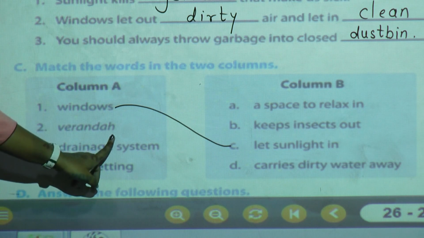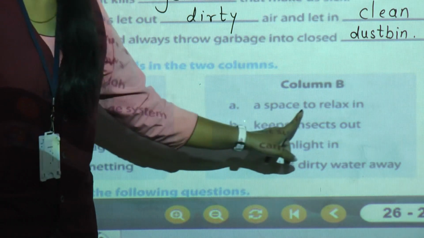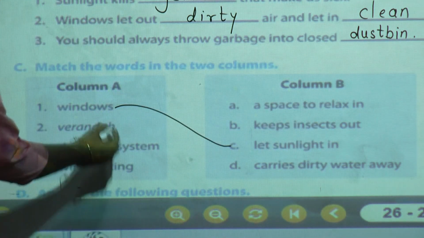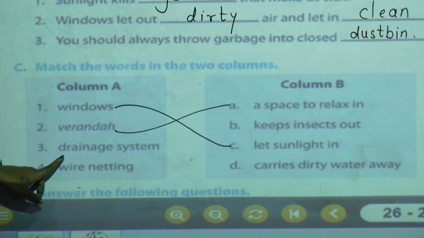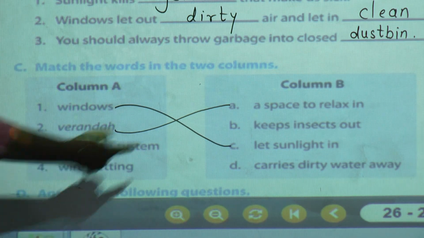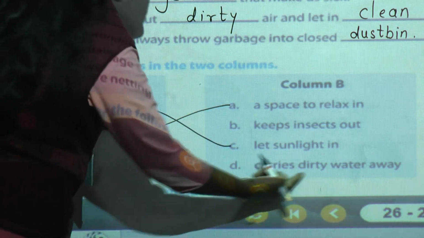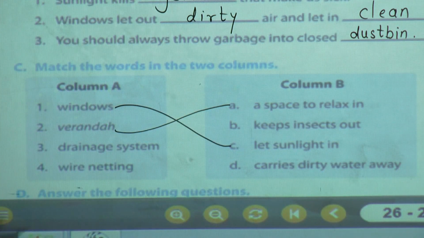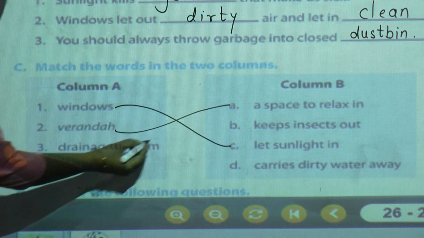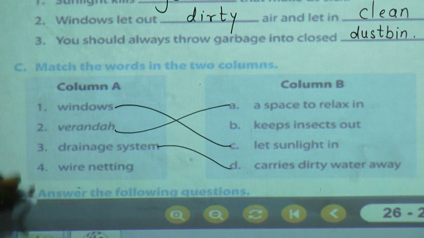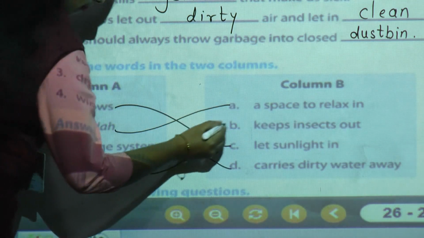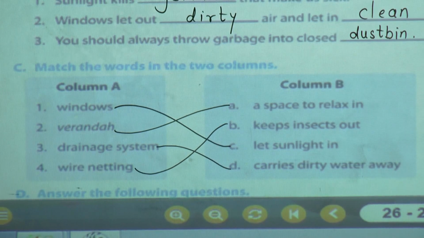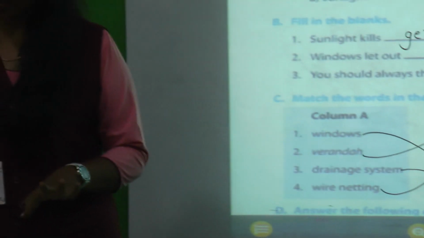Now see the second one, veranda. Veranda is a space to relax in. So the first one is correct. Match to A. Now see the third. Drainage system. Keeps insects out or carries dirty water away? Yes. Carries dirty water away. So match to D. Now the last, wire netting. What remains? Keep insects out. So match to B. So here we have completed our fourth chapter, exercise questions A, B and C.